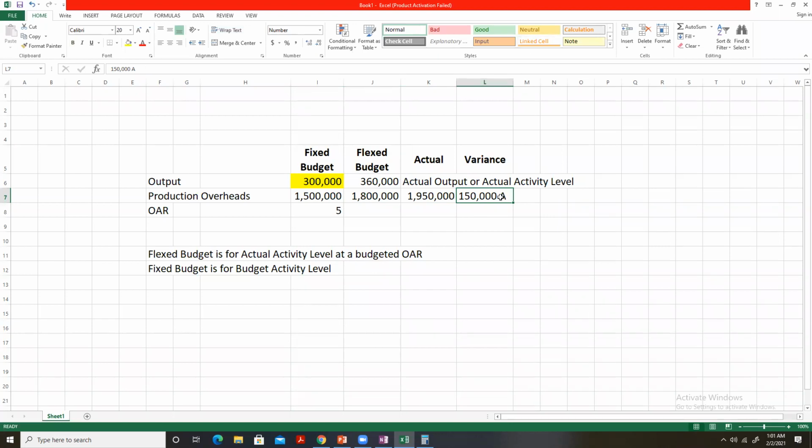Now, in this question, we were given the variance. We were given the actual expenditure, and we were actually required to work backwards from variances and the actual results to finding the actual output.